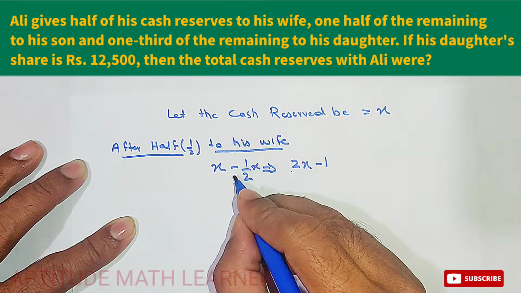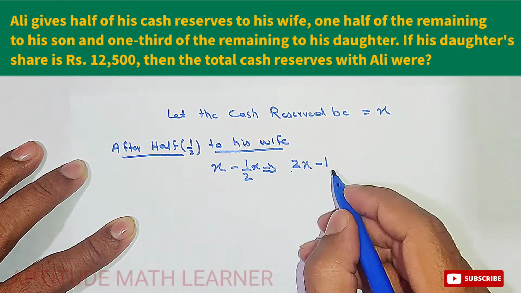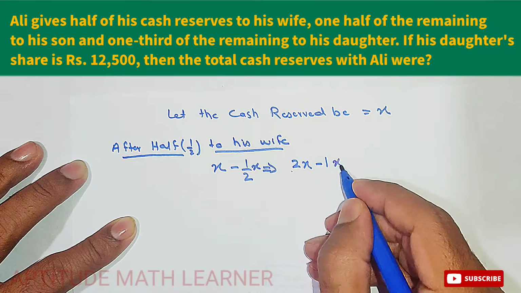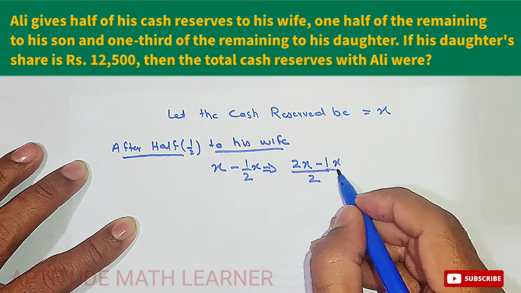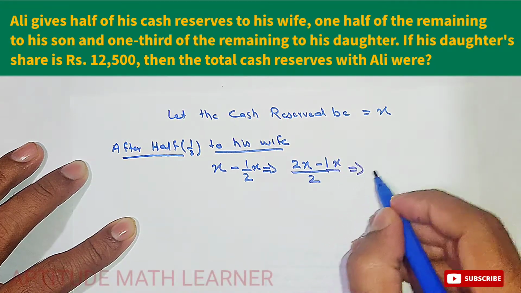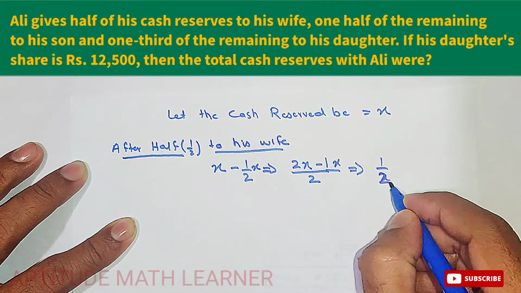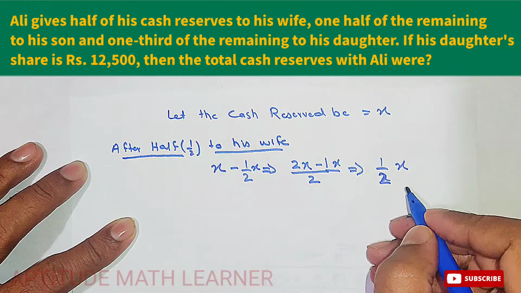So this is the half of the cash reserve, that is 1x upon 2, so this becomes 1.5x. So hope till here you have understood the question.